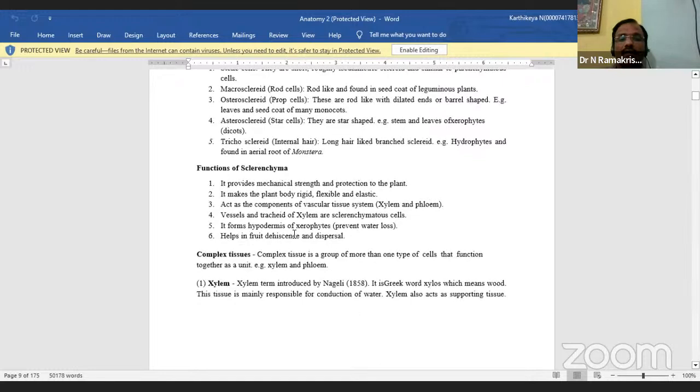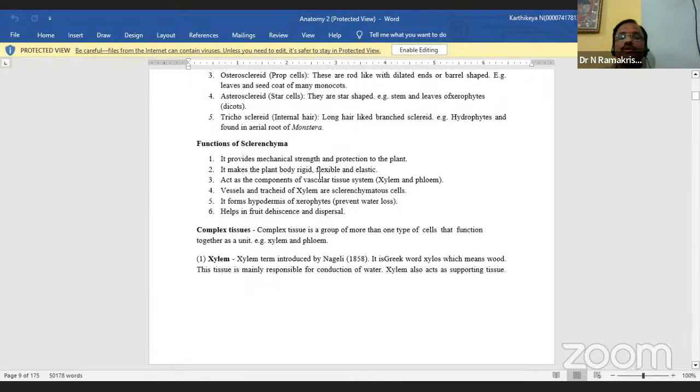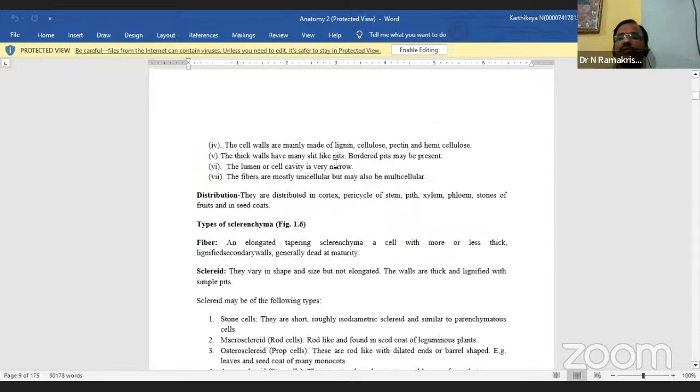Now, what are the main functions of sclerenchyma? It provides mechanical strength and protection to the plant. It acts as a component of the vascular tissue systems, xylem and phloem. The vessels and tracheids of xylem are sclerenchyma cells. It forms hypodermis in xerophytes and helps in seed dispersal. So these are all the sclerenchyma.